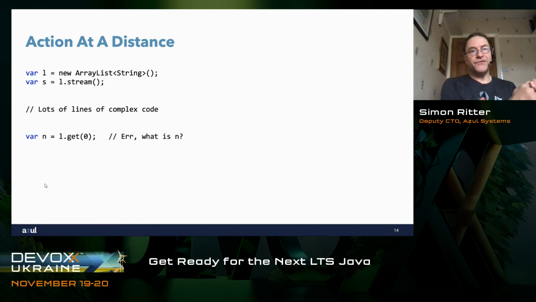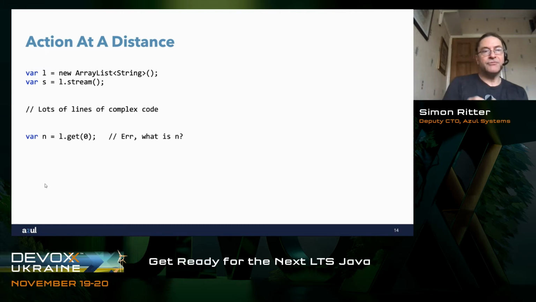However, if I have lots of complex code and I want to use L much lower down, and I suddenly say var n equals L.get(0), because I haven't named the array list particularly well, just used L, there's nothing to indicate to me or another developer what the type of L is.